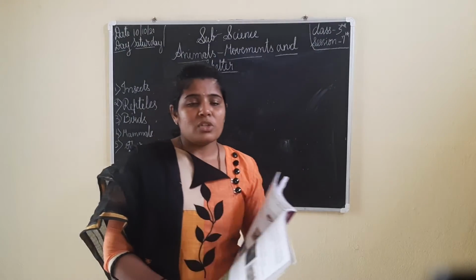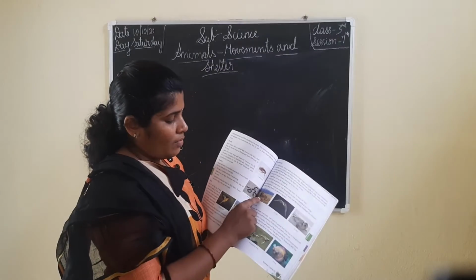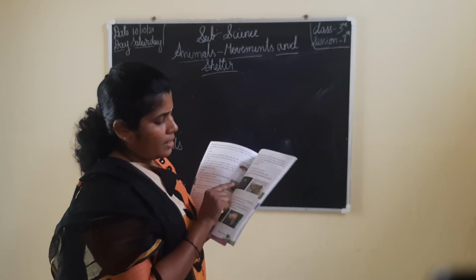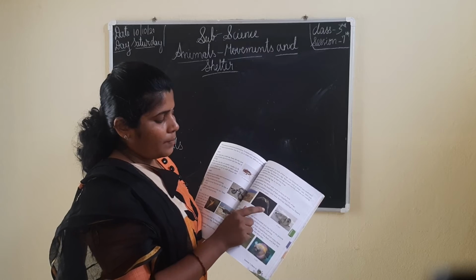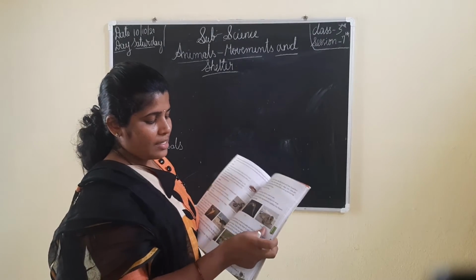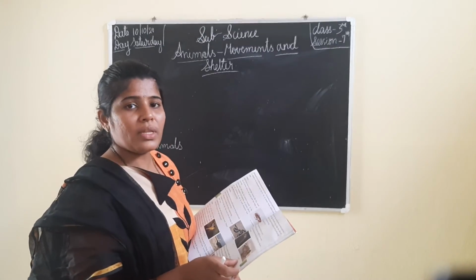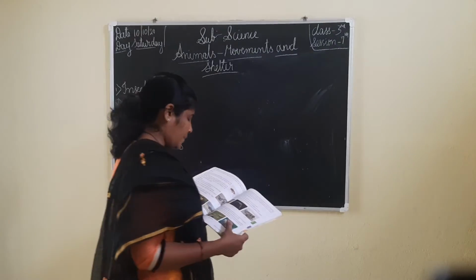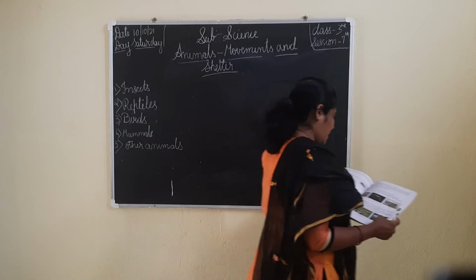Okay, you can see the pictures of the mammals here. That is a lion which has four legs, and here it is a bat. The forelimbs are modified into wings, and it is a seal which moves with the help of the four legs. Next is about other animals.